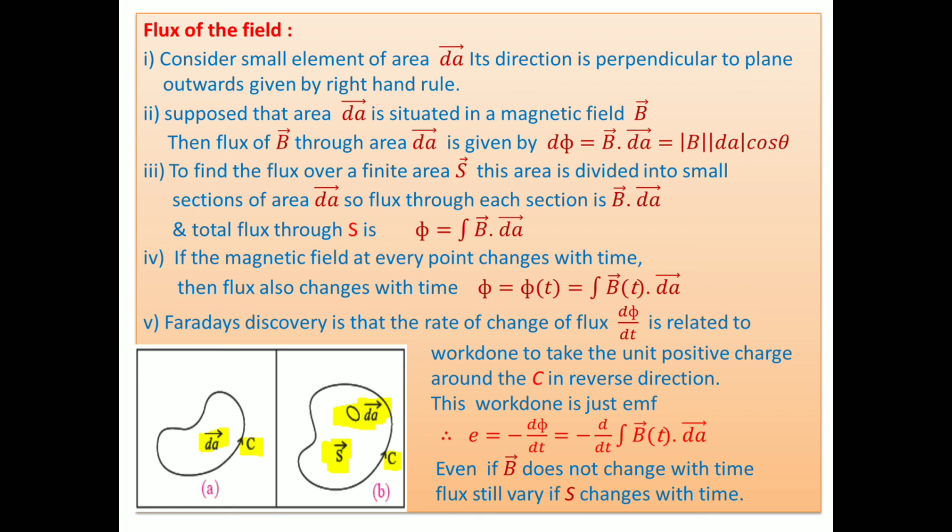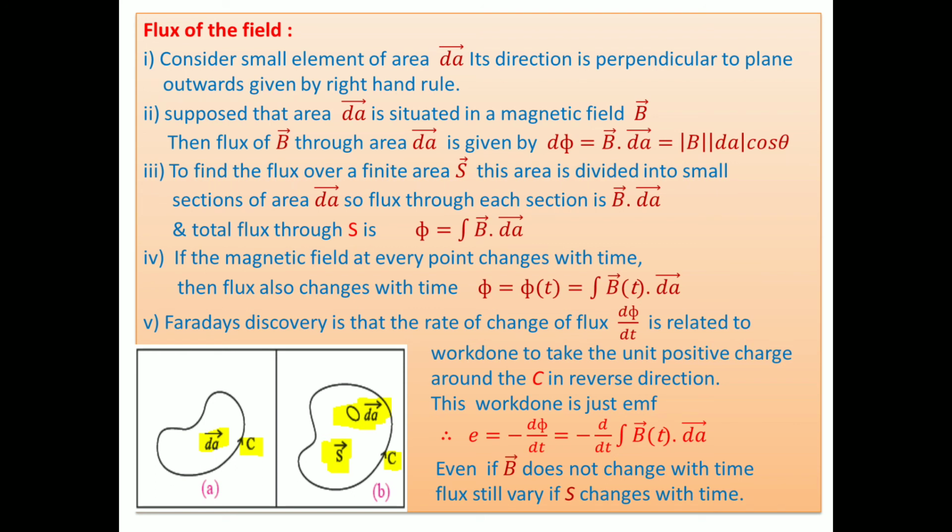To find the flux over a finite area S, suppose this area is divided into small sections of area dA. The flux through the small section is B dot dA. Then the flux through the total area is the integration of vector B dot dA.